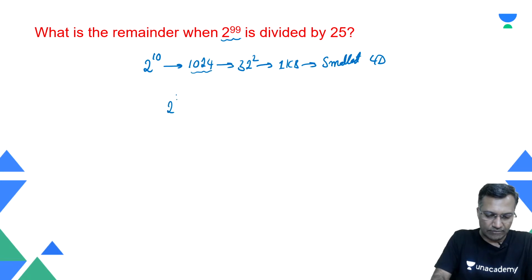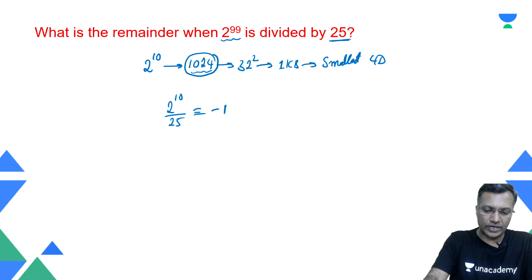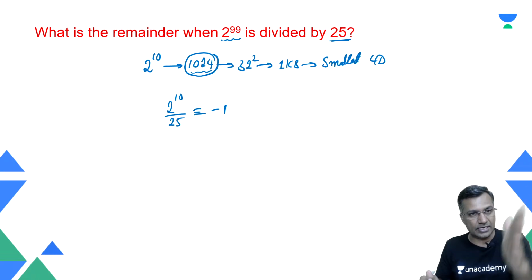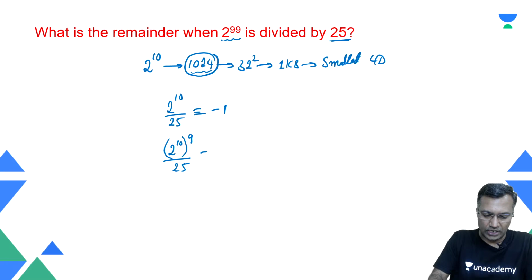So therefore, you say that when 2 raised to power 10 is divided by 25, the remainder is minus 1. Why? Because it's 1024. 1024 divided by 25, then naturally the remainder is nothing but minus 1. So therefore, 2 raised to power 10, raised to power 9, when divided by 25, the remainder is nothing but minus 1 raised to power 9.